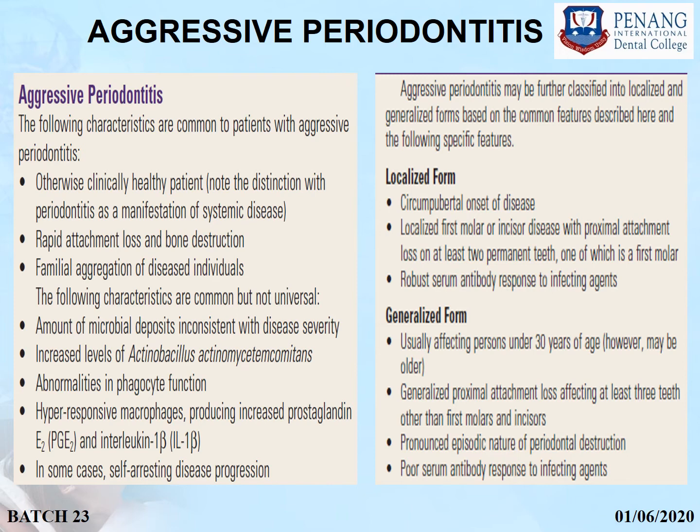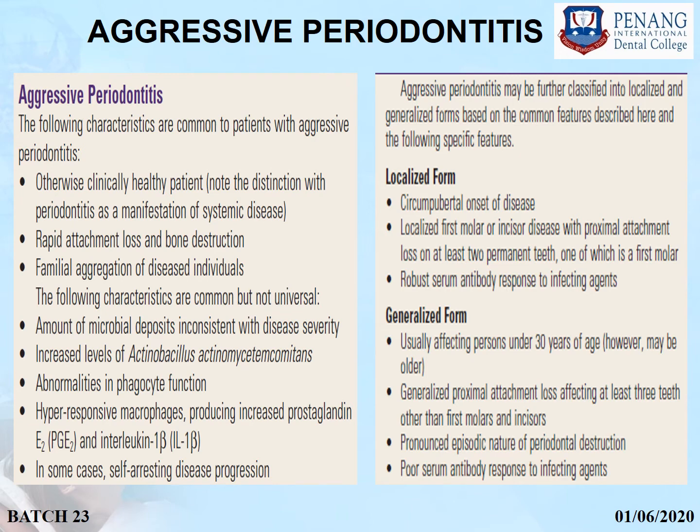Some of the characteristics which are common but not universal in patients with aggressive periodontitis are: the amount of microbial deposits is inconsistent with disease severity. There is an increased level of Actinobacillus actinomycetemcomitans. When you read the new literature, this term Actinobacillus has been replaced with the term Aggregatibacter. So after this we will be calling it AA, and the first A will stand for Aggregatibacter. There will be an abnormality in phagocyte function. You will see hyper-responsiveness of the macrophages, producing increased prostaglandin and interleukin. In some cases it can be self-arresting also.